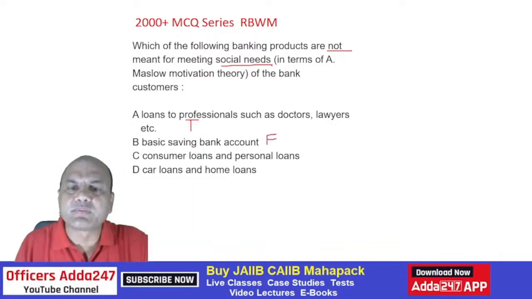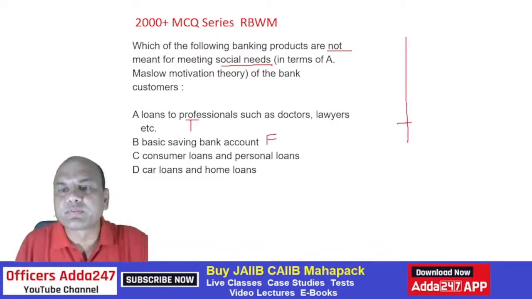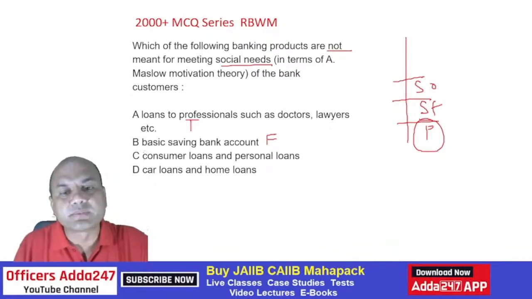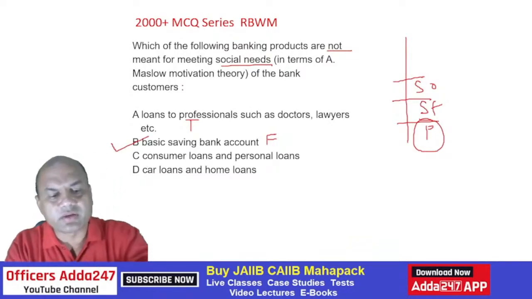This is typically for the physiological needs, right? That level which we give you: physiological, then safety, then social. So this is typically for physiological needs, so this is not required. Consumer loans, it's definitely required over here. Car loans, definitely required. So the answer over here is B. Okay, everyone got it? Clear?